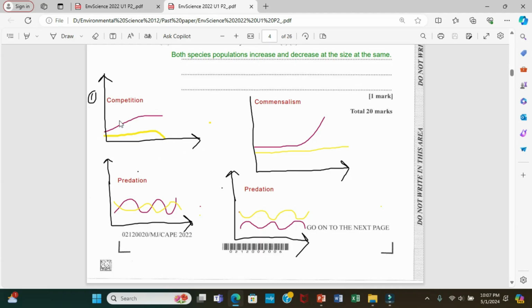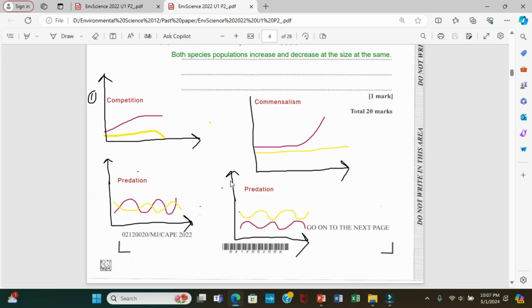Parasitism would come almost like competition. Alright, so the next interaction, guys, know them, is competition. Now with competition, as you can see, one benefits over a period of time, and the other one will eventually die. So remember the law of competitive exclusion. Two organisms will not be able to compete and survive in the same environment. One will eventually die. So when it comes down and touches the x-axis, it means the population is at 0, it died, while the other one benefits.